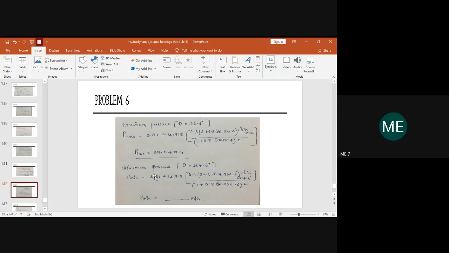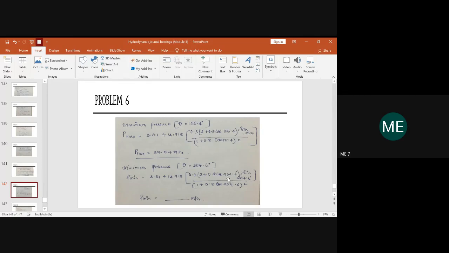Yes, ma'am. So if you get P max as 37.54, then the last part we have to determine is the minimum pressure. We have already calculated theta minimum as 204.6 degree. For the same equation, only in place of 155.4 we will change that to 204.6 degree.